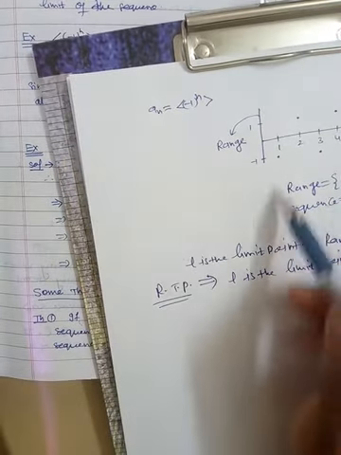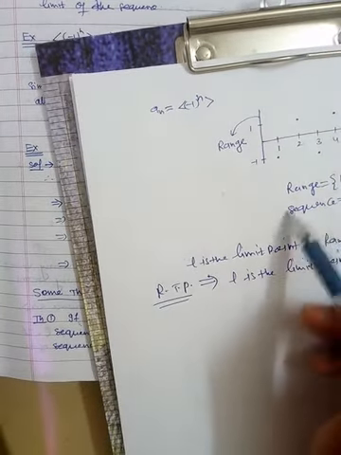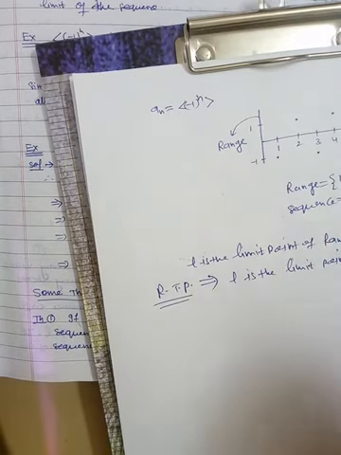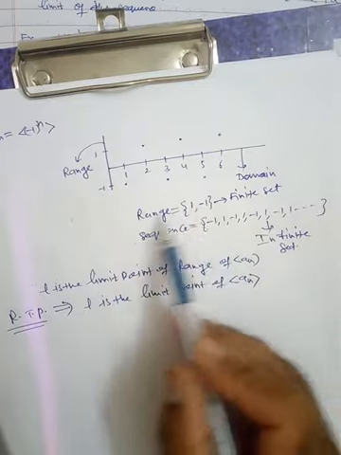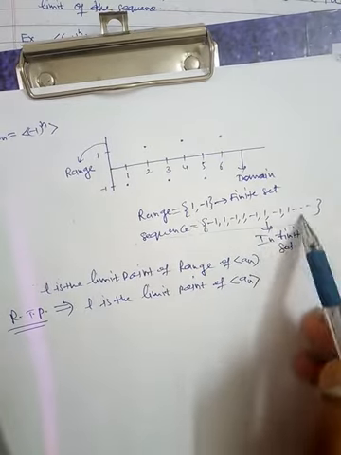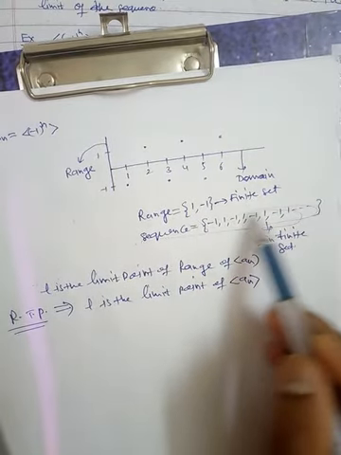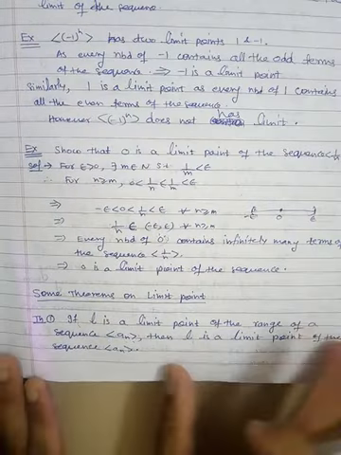If L is a limit point of this set, then you have to prove that L is also a limit point of this sequence. This is the statement. I think you understood.